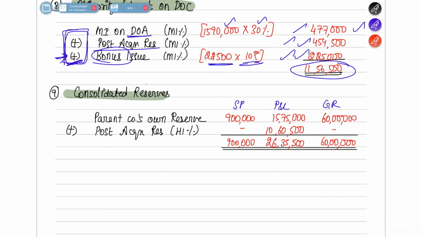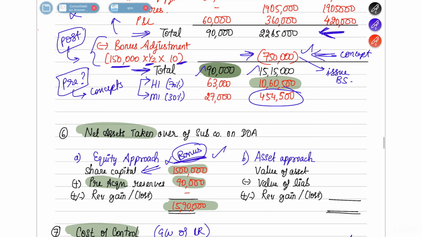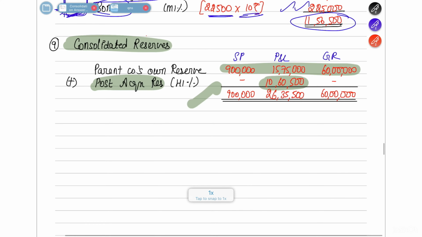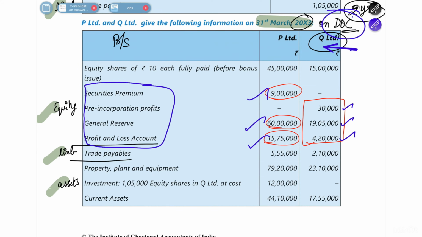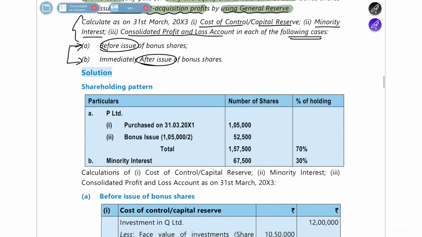Then finally, consolidated reserve, how do you find out? The same thing will come above. And here post acquisition reserve alone, there will be a difference. So here 10,60,500 will belong to the holding interest. So that you add there, and by doing this, you find out your group reserves. Okay. So this was all about your illustration number 9.